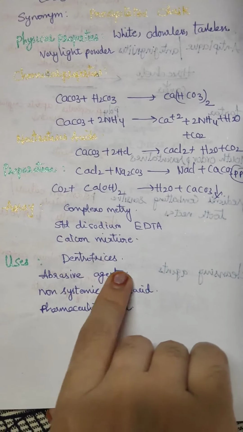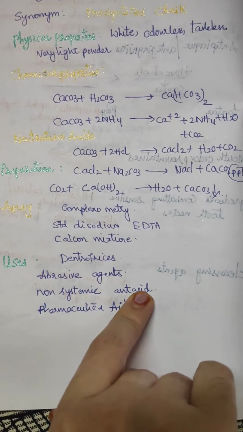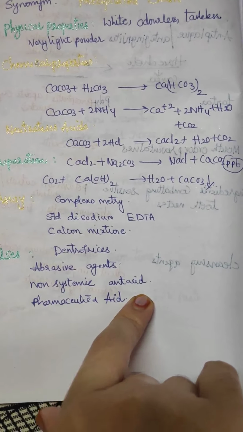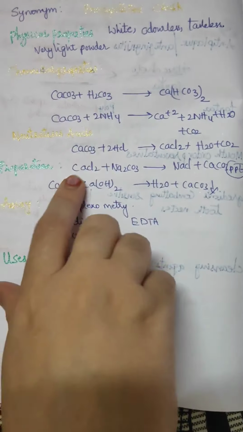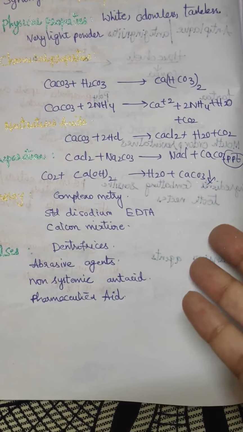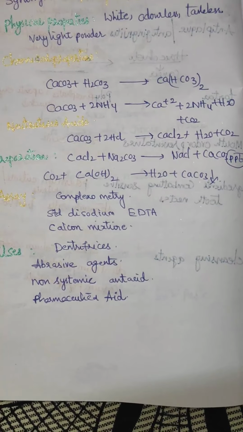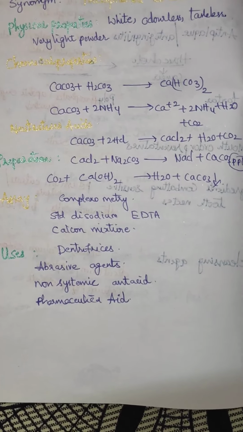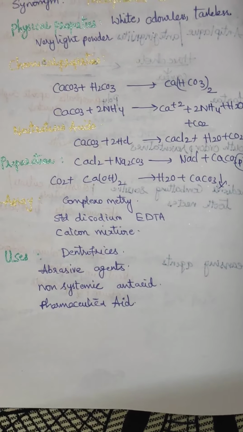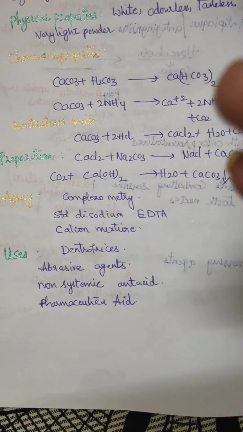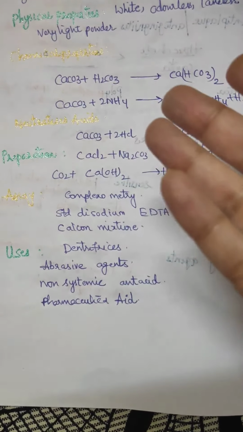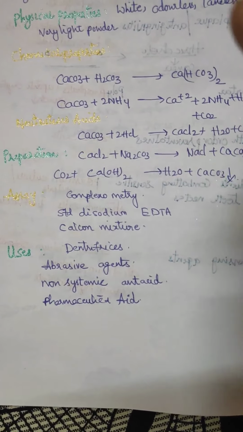Okay, this is used as a dentifrice, abrasive agent, and non-systemic antacid, because it acts as a base. It neutralizes acid. We already said CaCO3 neutralizes 2HCl, so it is also used as an antacid. It is also used as a pharmaceutical aid, a bulking agent in the formulation of tablets. It increases the bulk of a tablet, and it is a neutral, inactive substance. It has no pharmaceutical activity. That's why it is used as a pharmaceutical aid.